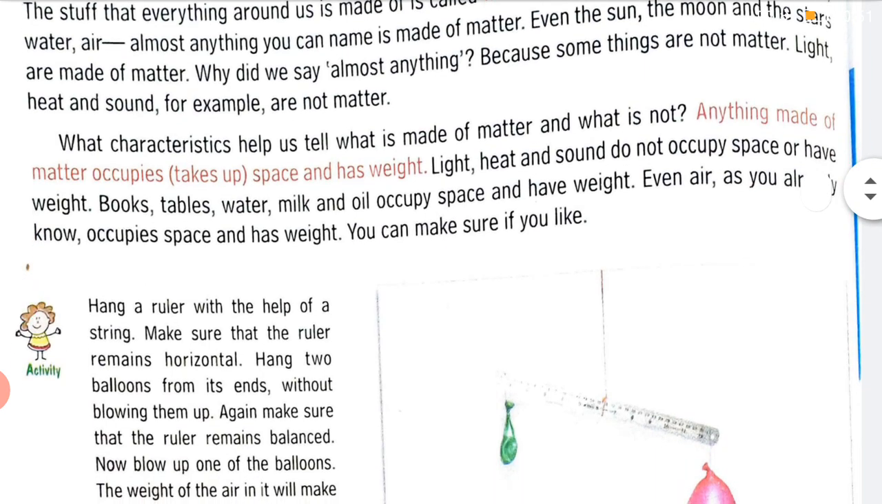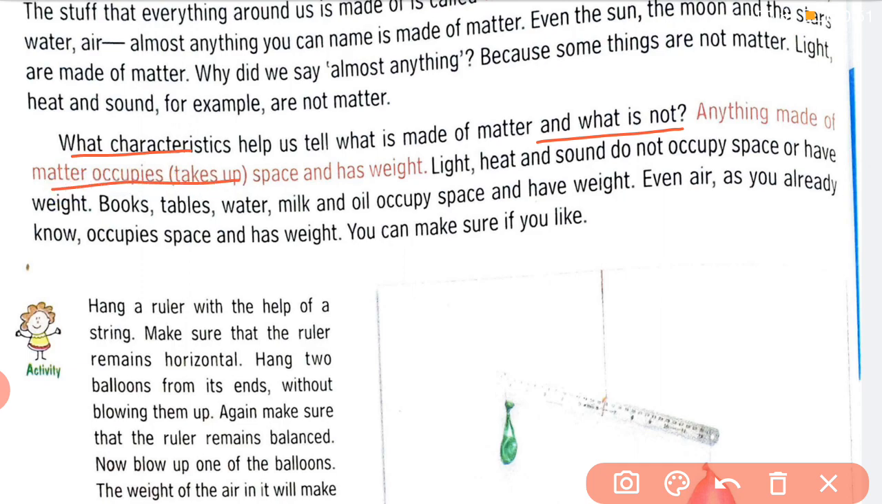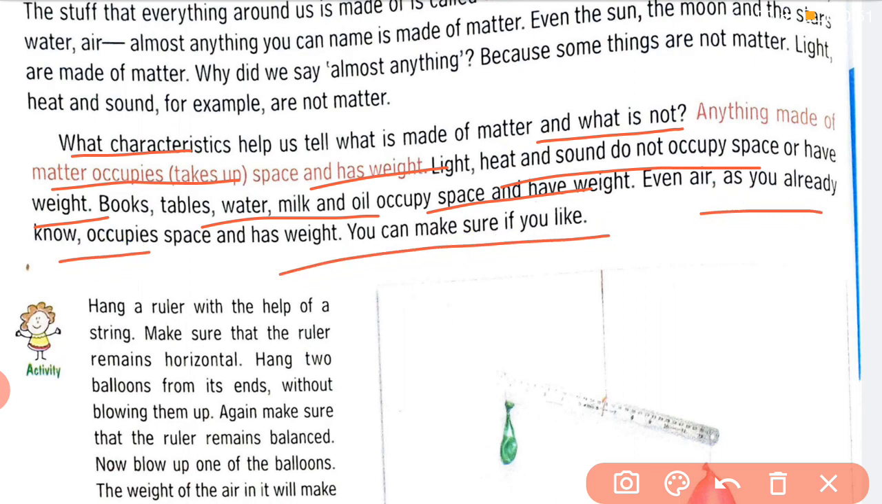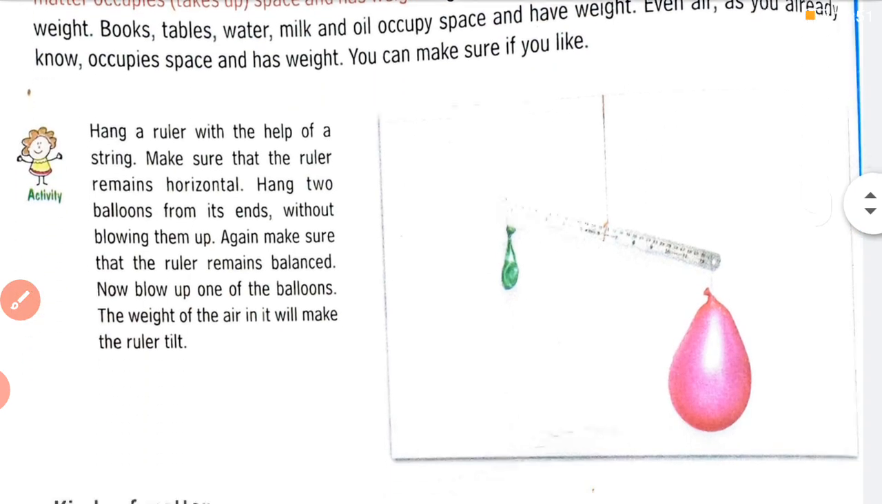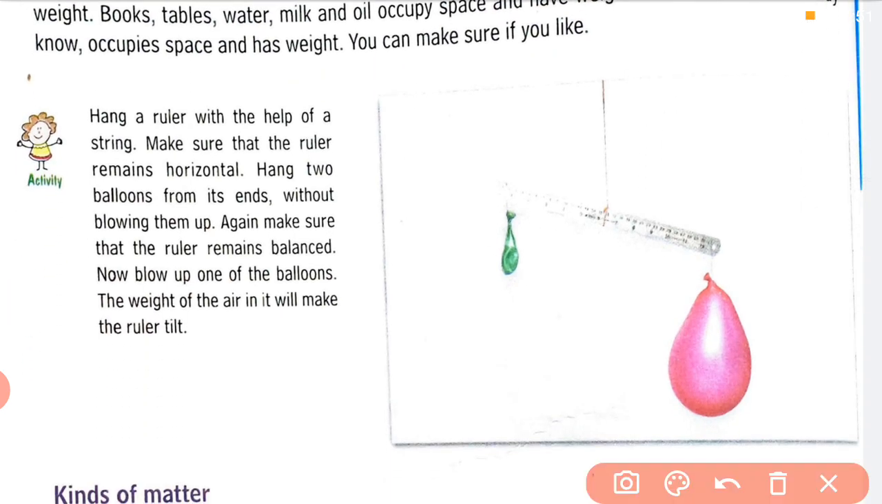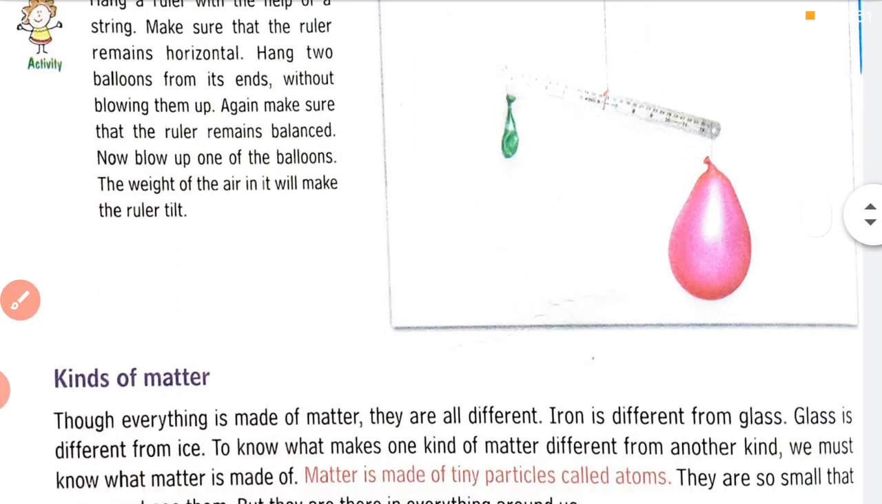So, what characteristics help us tell what is made of matter and what is not? Anything made of matter occupies space and has weight. Light, heat, and sound do not occupy space or have weight. Book, table, chair, water, milk, oil occupy space and have weight. Even air, as you already know, occupies space and has weight. You can make sure if you like. Here is the experiment which you will read on your own.